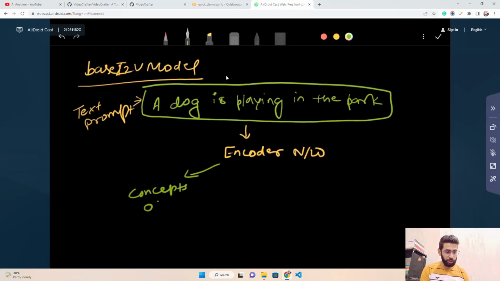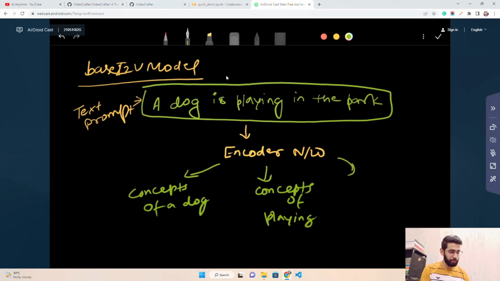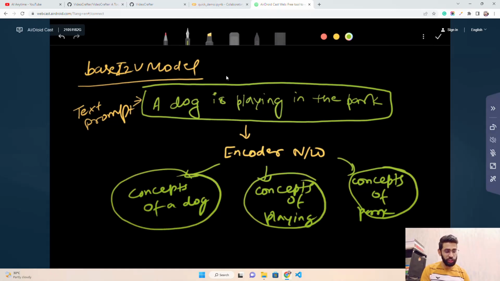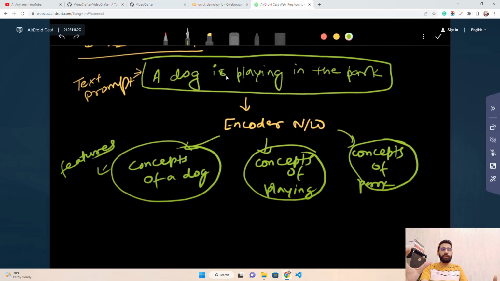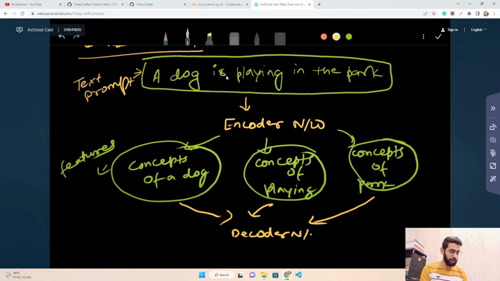Suppose the concept of a dog. This is one of my features. Then the concept of playing, and then the concept of park. These are all my features, these are feature spaces. I am calling them features that I get with the help of an encoder network. This was my text prompt, and now I'm getting a different set of features with the help of an encoder network. Now I will pass all these features through a decoder network, which will decode these features.